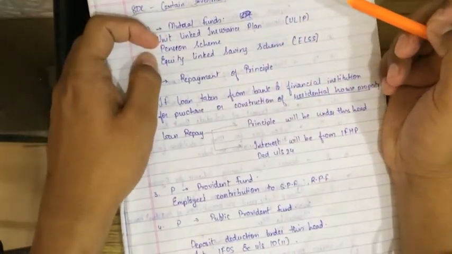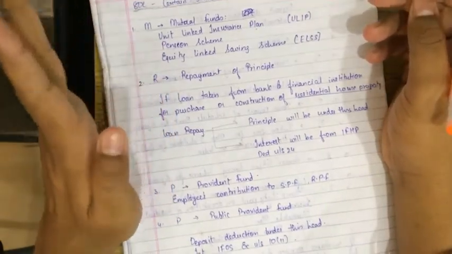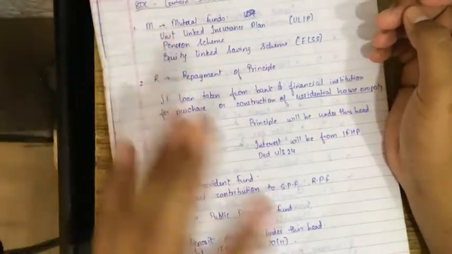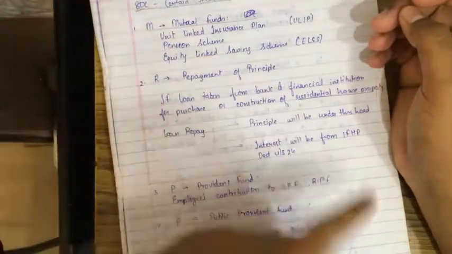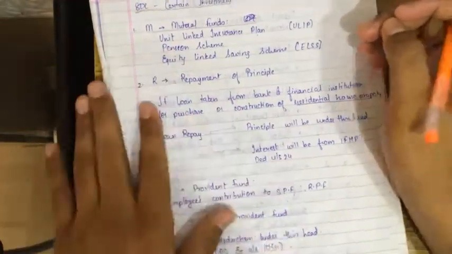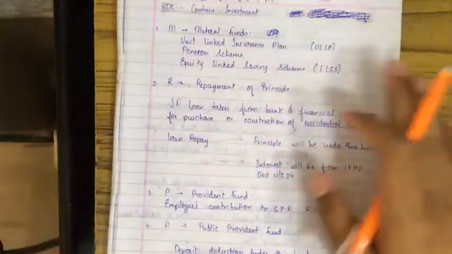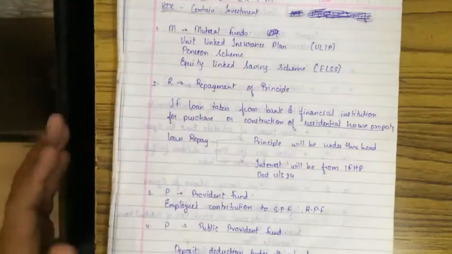If you invest in these mutual funds, then only you will get 80C deduction under chapter 6A, under section 80C. I hope this much is clear. Please write it down. We are completed with 80C. The major section is cleaned up.